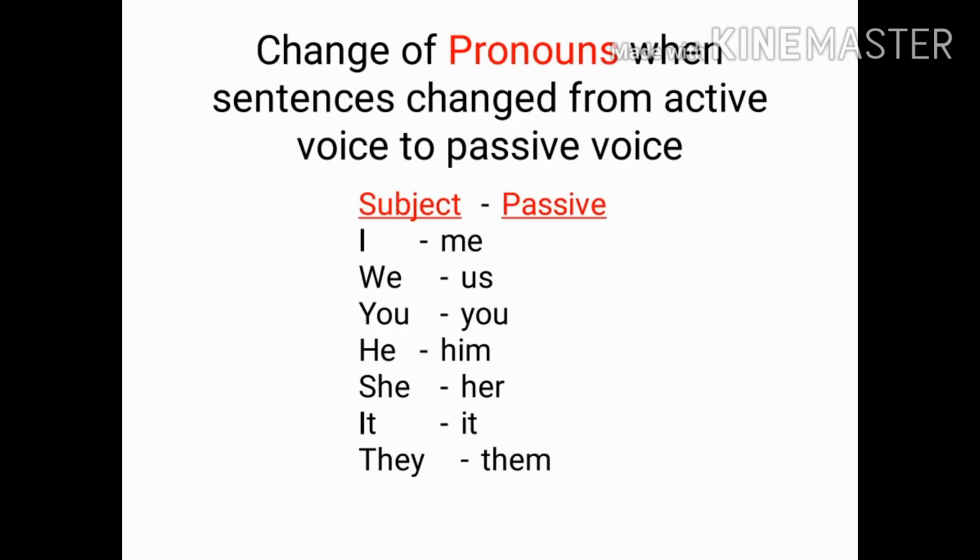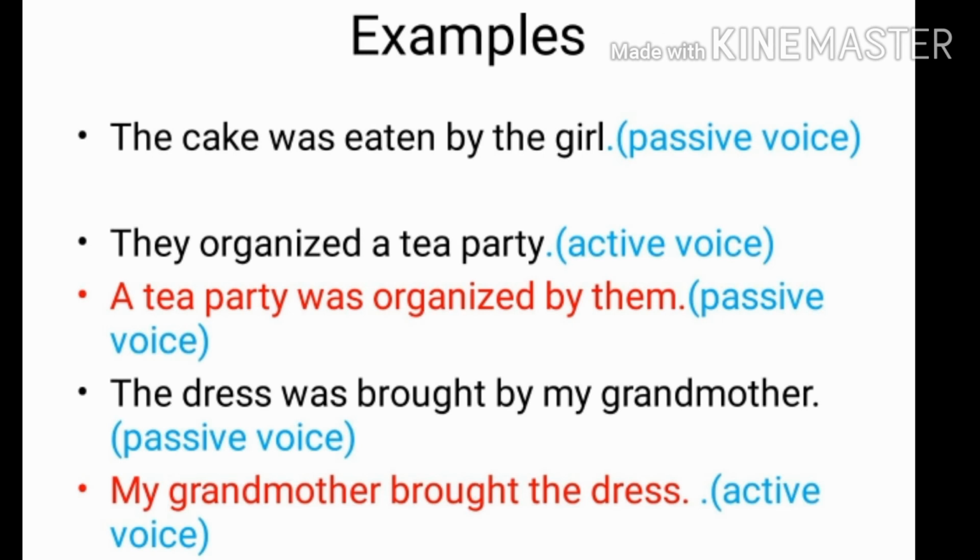Students, another very important thing that you have to keep in mind while changing from active voice to passive voice is the change of pronouns from subject to object. Like I becomes me, we becomes us, you will remain the same, he will become him, she will become her, it will remain the same, they will become them. To make it more clear, let's do some examples.